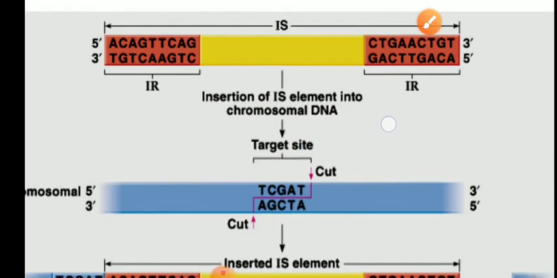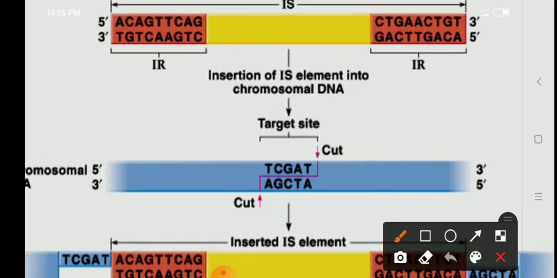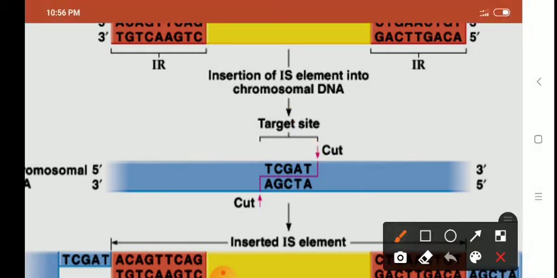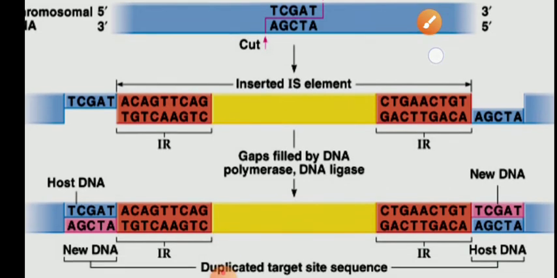So at the target site, first, the transposase enzyme will cut the DNA. We can see a staggered cut. We have shown it by a line like this. It will be cut from here and here. One cut is given at this point and another cut is given at this point. So because of this, single stranded DNA is created, right? So at the target site, the DNA is cut.